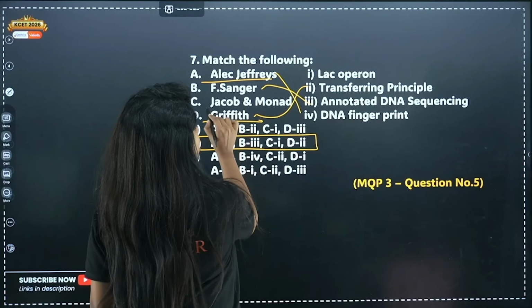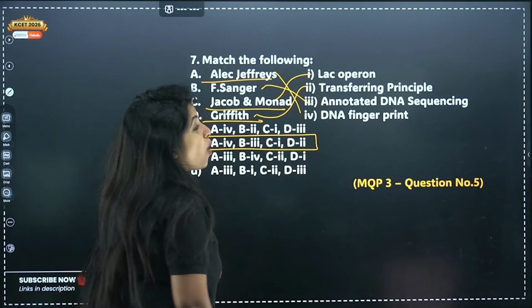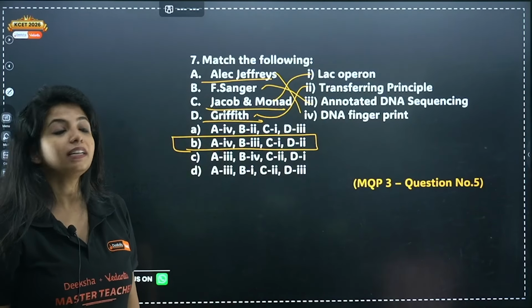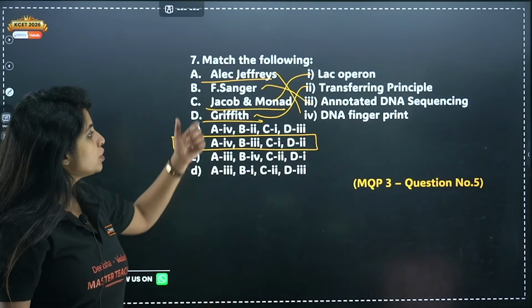Now, going ahead, Jacob and Monod, they gave the lac operon model, so C goes with 1. So here goes your answer. It's an easy question. I hope these types of questions also show up in your exam so that you can easily grab marks. Okay, now just give me a second.